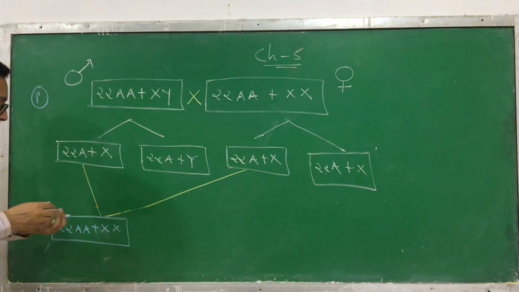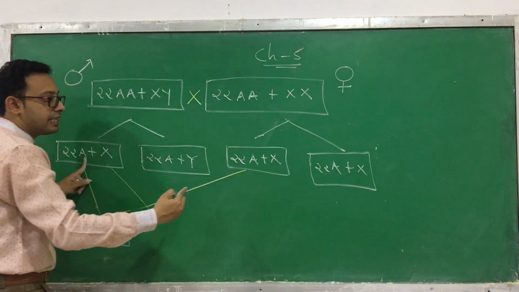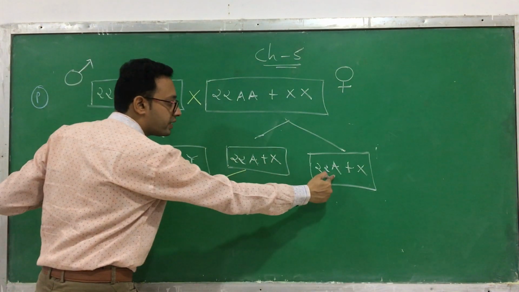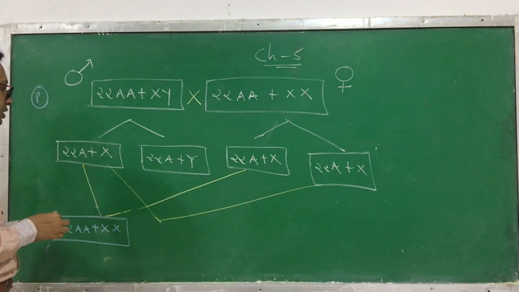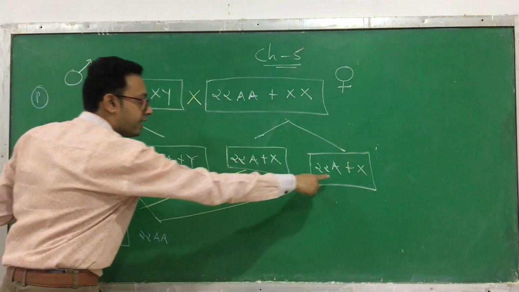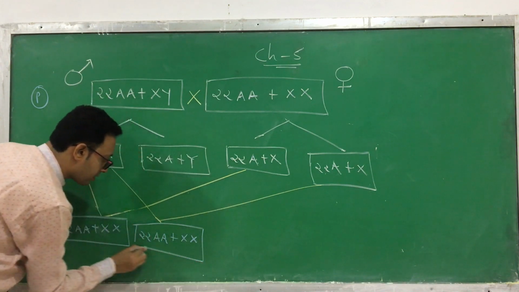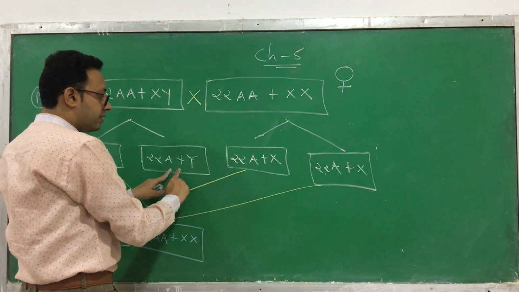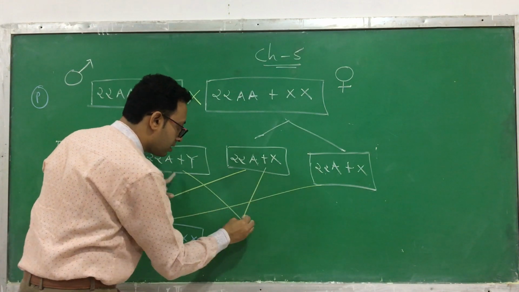Take another possibility. Take one male gamete. Now this male gamete is fused with the other female gamete. So now what is the possibility? It is 22AA plus XX. Clear? This is the second possibility. Same. Now I am going with a third. Take this male gamete and this female gamete. So take this and this. So now what happens?